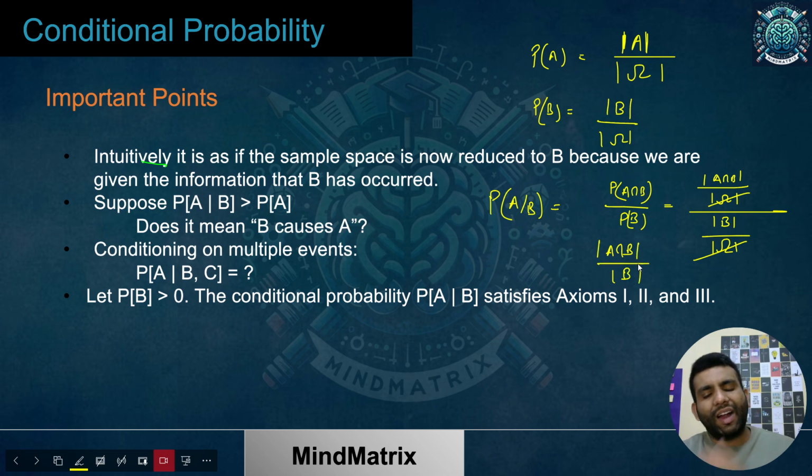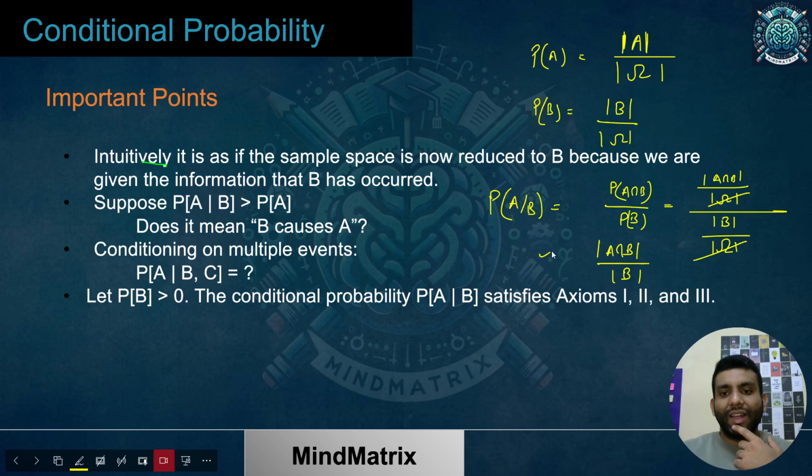So what kind of indication is it giving me? That my overall sample space has been reduced. You just see this thing, my overall sample space has been reduced. So it is a kind of way that the chances of occurrence of something are increasing, because whenever your denominator decreases, what happens? Your overall fraction increases. Let me repeat once again. Whenever in a fraction your denominator decreases, your overall fraction increases.